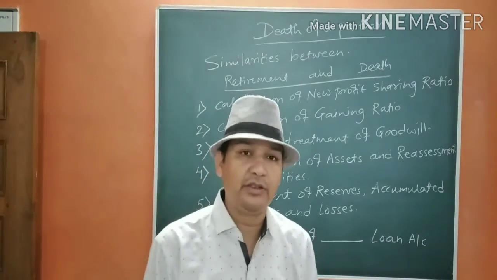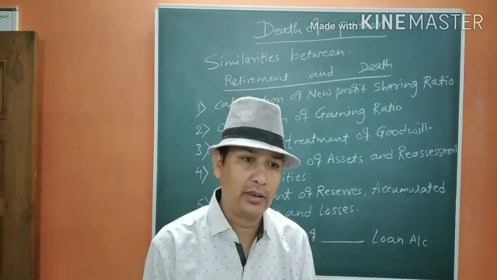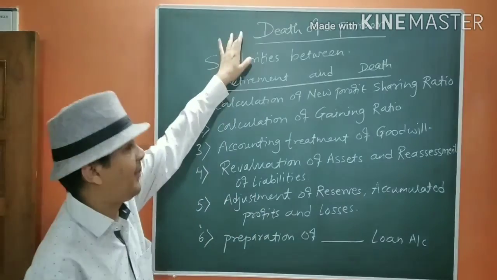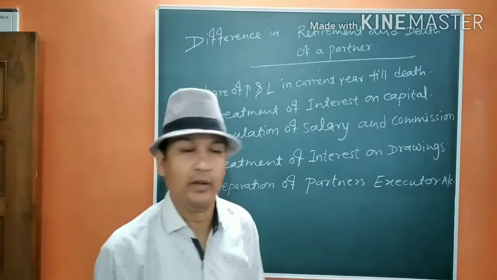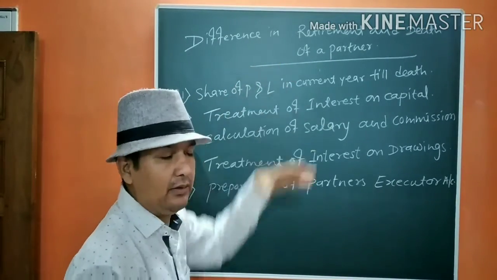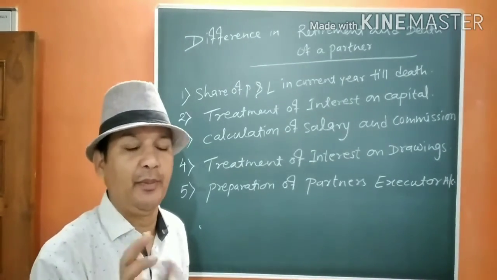So what are the differences that we are going to see here? What are the changes we have to learn in the case of death of a partner? We are going to learn after this. Now the differences between retirement and death of a partner. What is the difference in treatment?